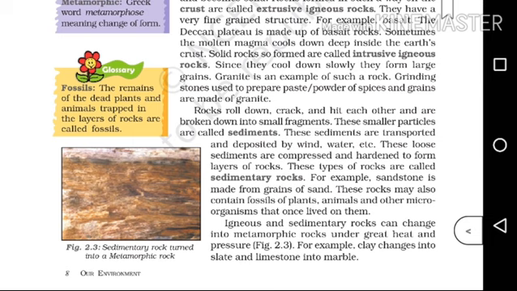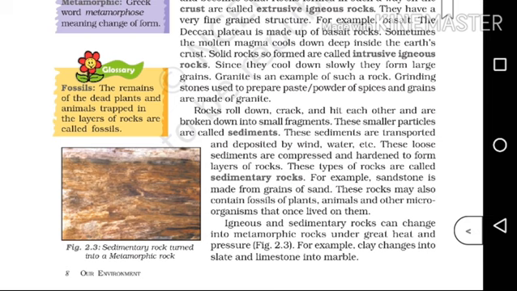Rocks roll down, crack and hit each other and are broken down into small fragments. These smaller particles are called sediments. These sediments are transported and deposited by wind, water, etc. These loose sediments are compressed and hardened to form layers of rocks. These types of rocks are called sedimentary rocks. For example, sandstone is made from grains of sand. These rocks may also contain fossils of plants, animals and other microorganisms that once lived on them.